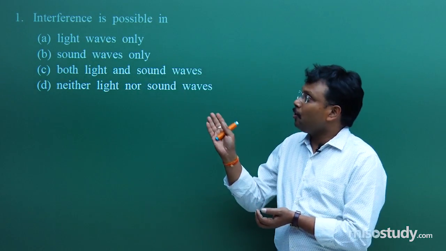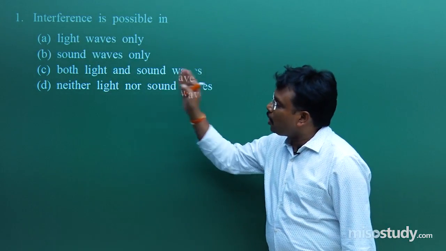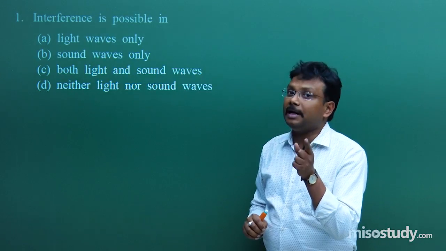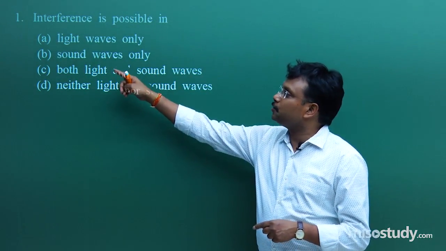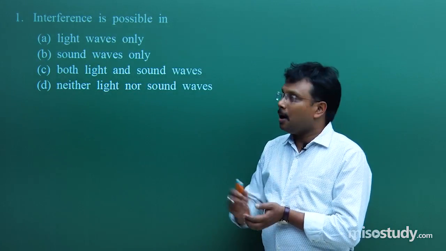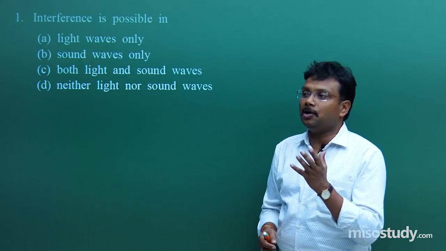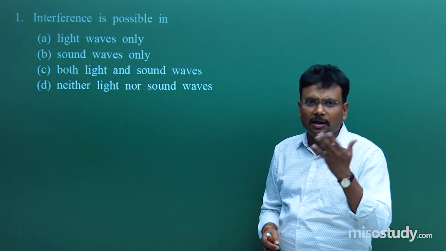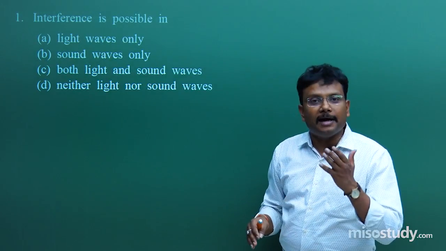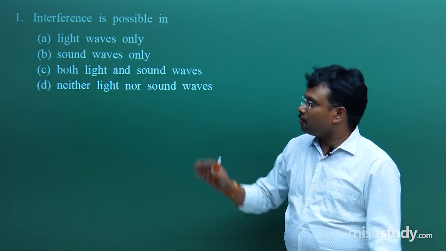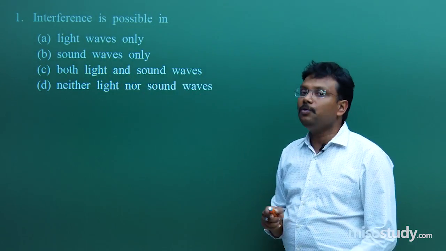So interference is not only possible in electromagnetic or transverse waves, and not only in longitudinal mechanical waves like sound waves. Interference, diffraction and reflection, all these concepts are applicable for any type of waves. So the correct option is C, both light and sound waves.